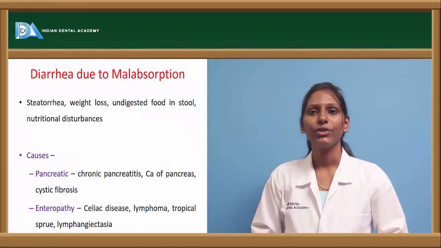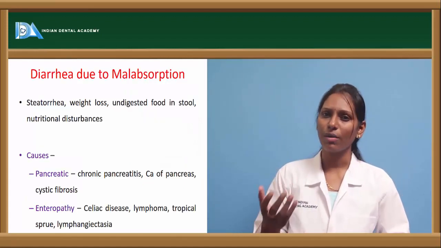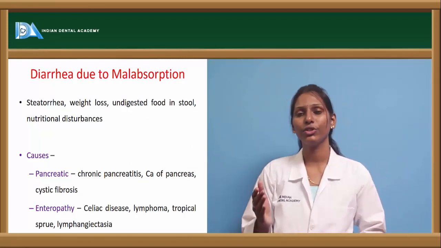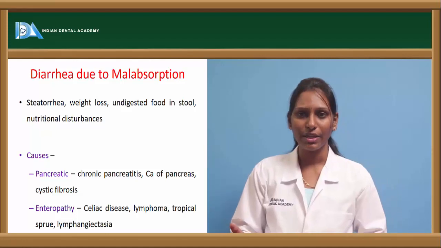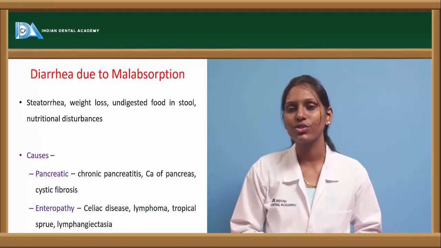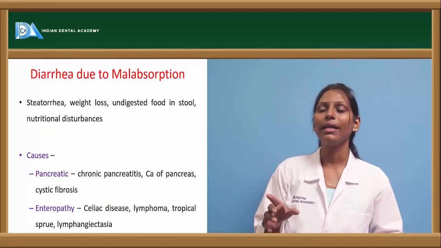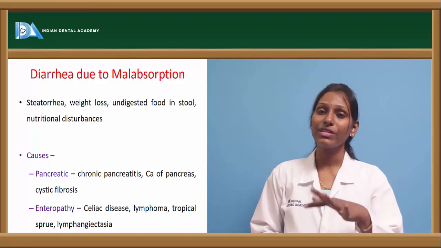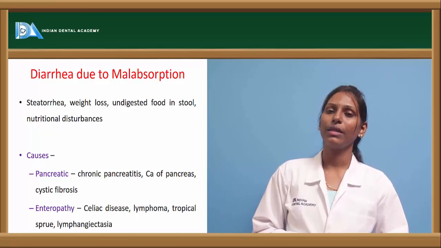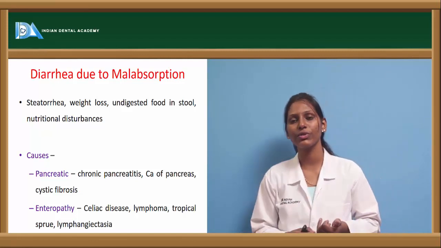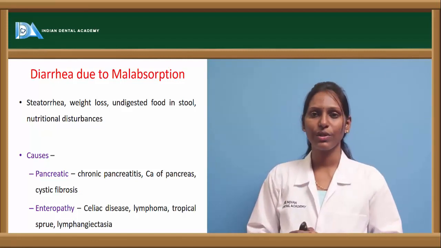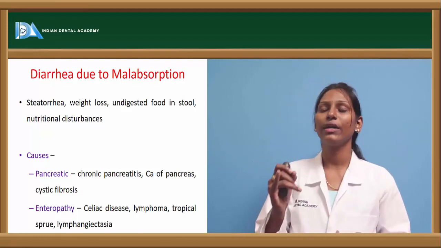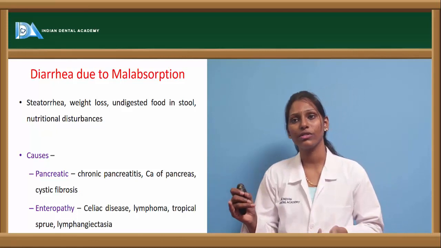Now coming to diarrhea due to malabsorption. This is also one of the commonest causes. The features associated with diarrhea due to malabsorption include steatorrhea, which is nothing but fat within the stools, weight loss, undigested food in the stool, and nutritional disturbances. I'll repeat the features, which include steatorrhea. The patient will usually have malabsorption, there will be undigested food within the stools, and nutritional disturbances can also be seen.